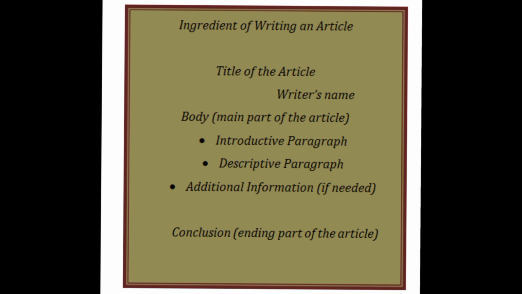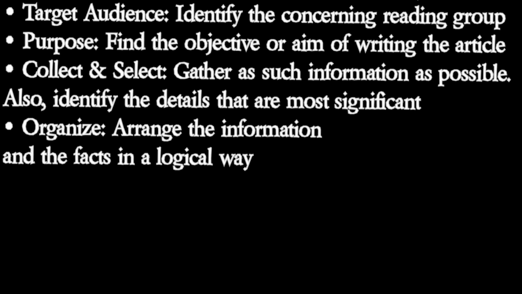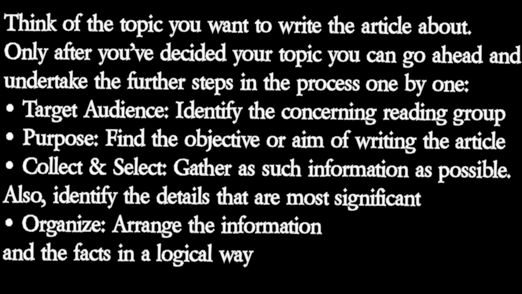Ingredients of writing, as you can see, of an article. The title of the article, next to that the writer's name should be written. The body should have 2 paragraphs: one is the introductory paragraph and the second is the descriptive paragraph. Additional information, if needed, you can give. Then the conclusion, the ending part of the article.